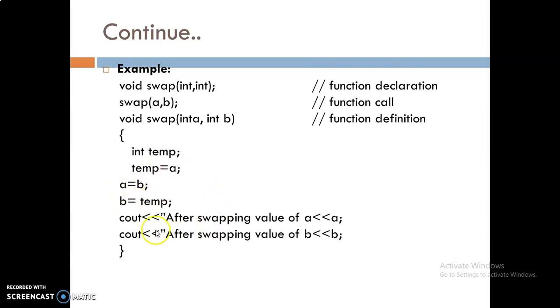And after the transfer we are trying to swap the values. After swapping, the value of a that is displayed is the value of b. And similarly, after swapping the value of b, here you are going to display the value of a.